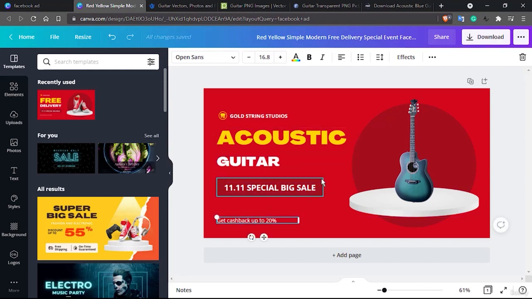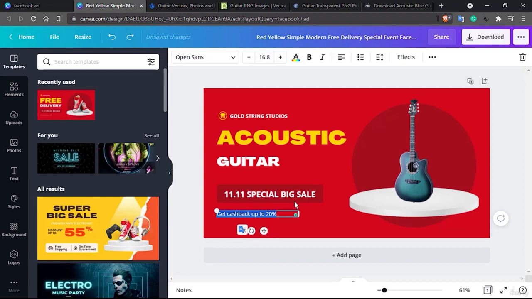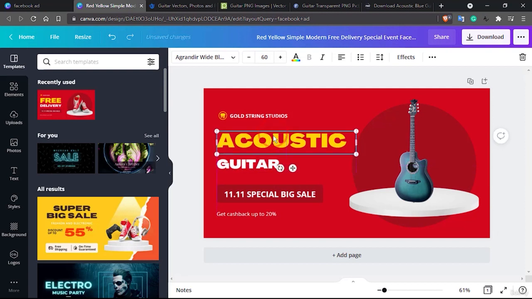Writing a lot of text is not a good idea, but okay, let's leave it for the free delivery route. So let's move it slightly downward. Okay.